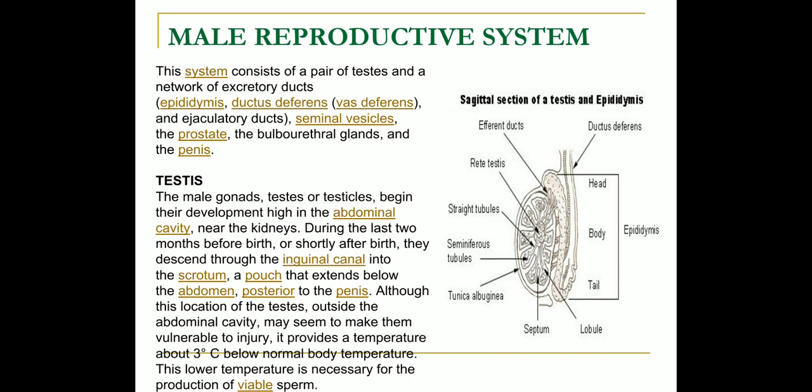Although the location of the testes outside the abdominal cavity may seem to make them vulnerable to injury, it provides a temperature about 3 degrees Celsius below normal body temperature. This lower temperature is necessary for the production of viable sperm. Here you can see the section of testis.